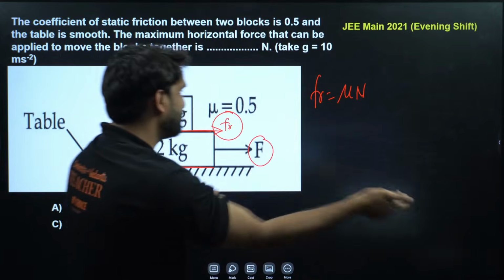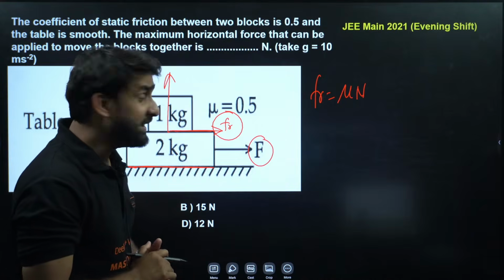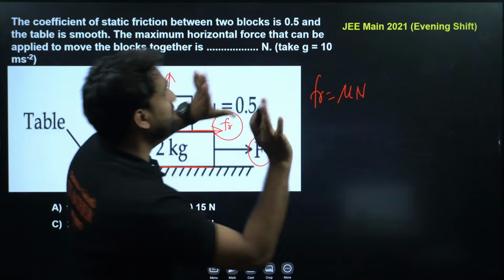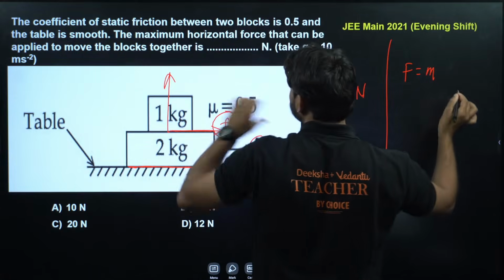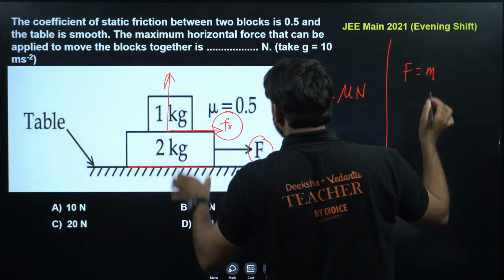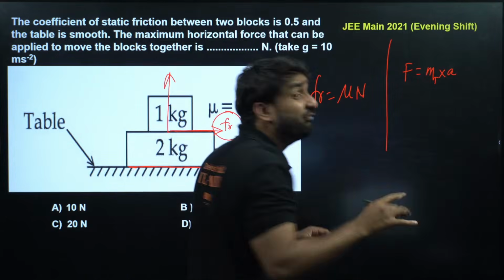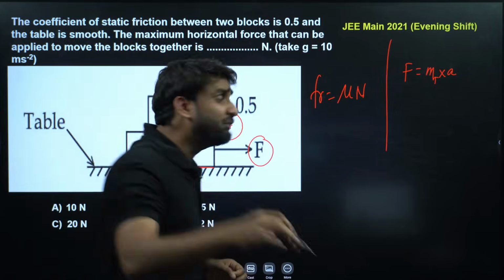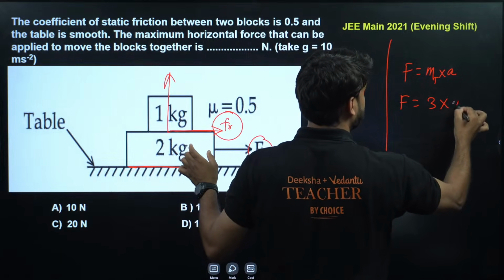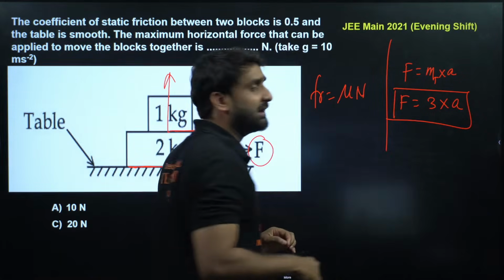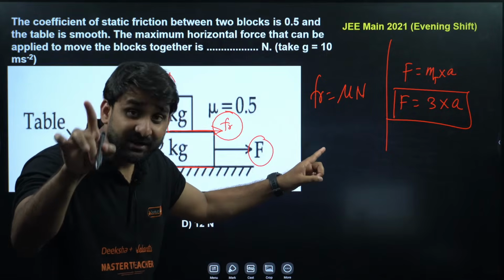Okay, so let's solve this question. So F is equal to mu N, right, champion? And we have to find out this force. So listen, my dear champion, what will be this force? This force will be equal to the total mass, the combined mass of the system, let's say Mt, into a, the acceleration. We don't know the acceleration, so we have to find out the acceleration first. So Mt will be 3 kg into acceleration, and by using this formula we can get the force, but we don't know the acceleration. So we have to find out acceleration first.